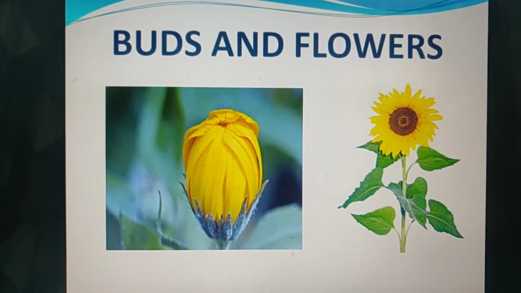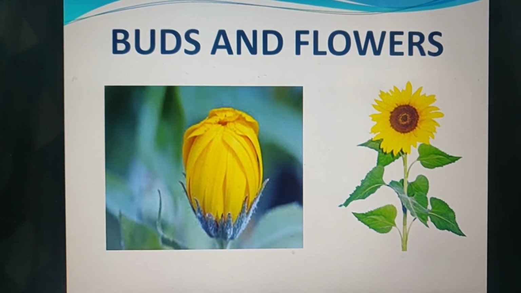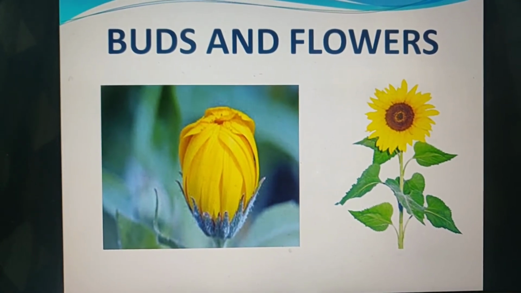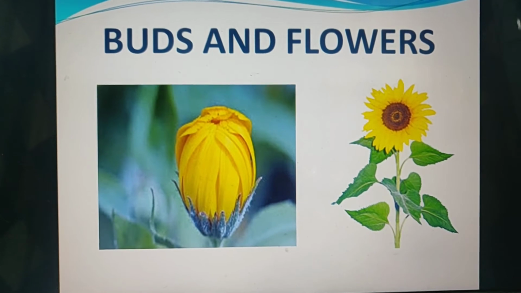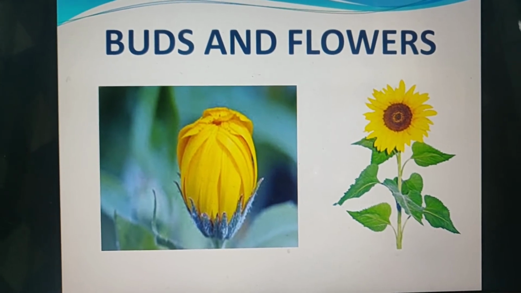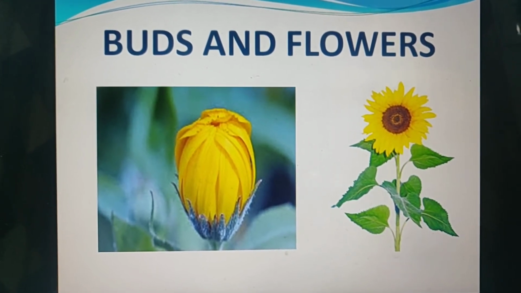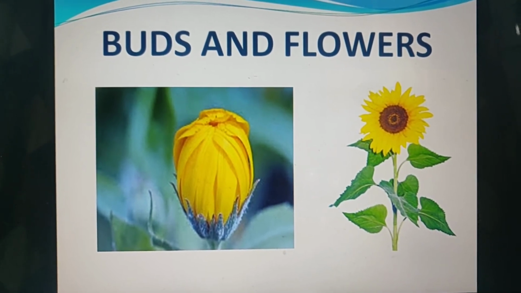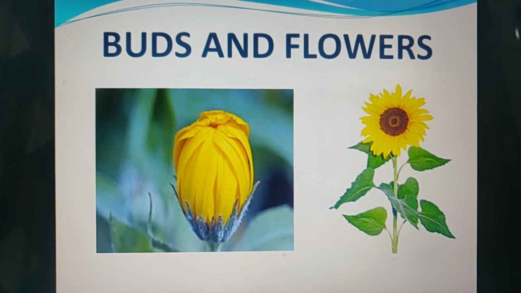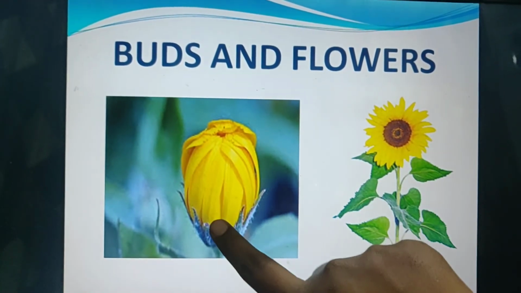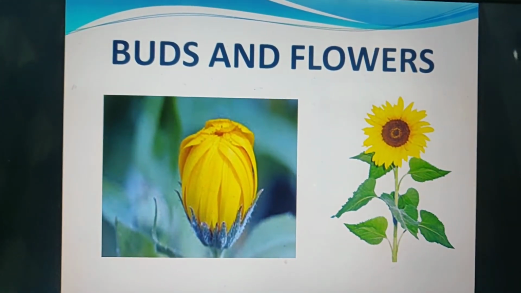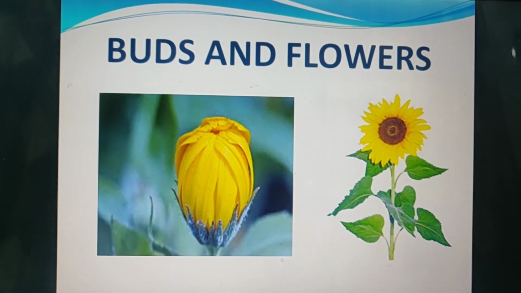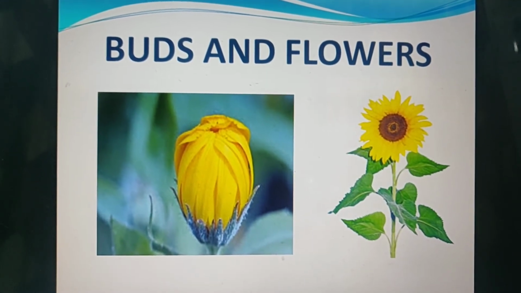Then we have the bud or the buds, B-U-D-S, buds. And from the buds, the flower grows nicely. F-L-O-W-E-R-S, flowers. Buds and flowers. Bud is small. When it grows, it becomes into a big flower. The bud blooms into a flower.